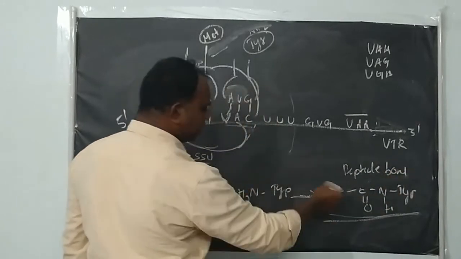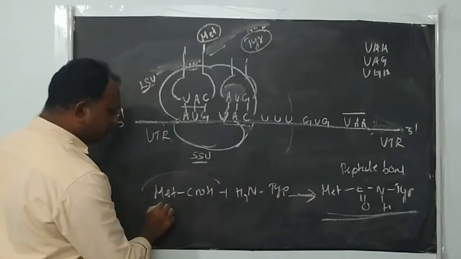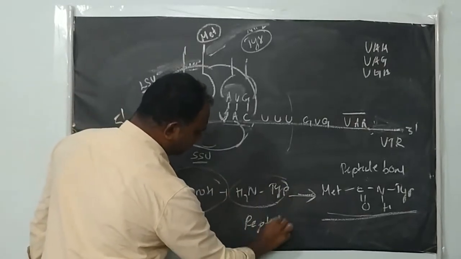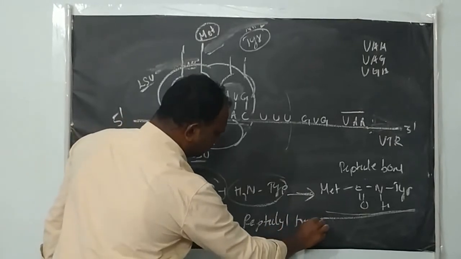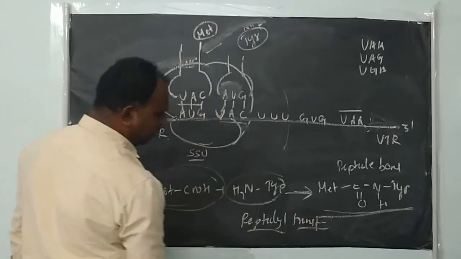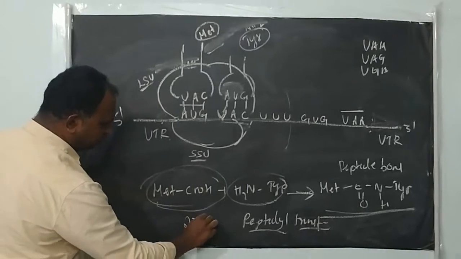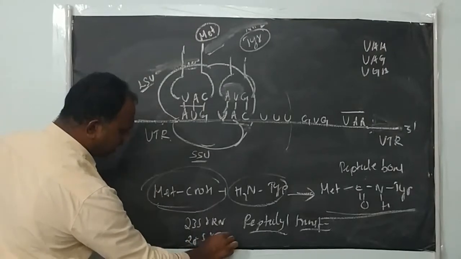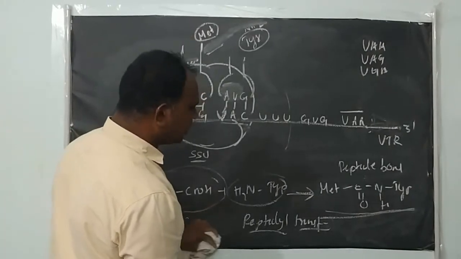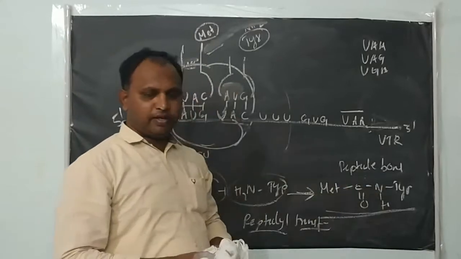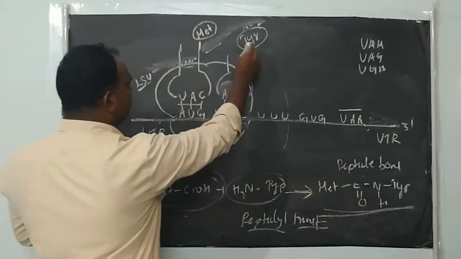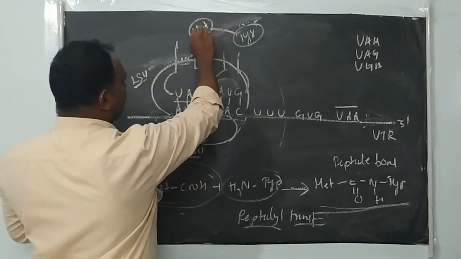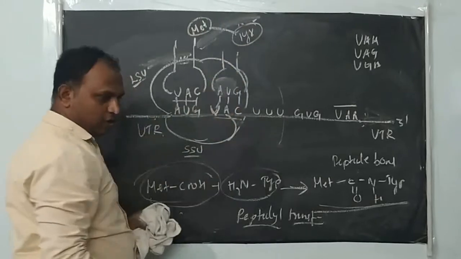The enzyme which catalyzes the formation of the peptide bond between these two amino acids is peptidyl transferase. Actually, it is a type of rRNA of the ribosome. In prokaryotes it is 23S rRNA, whereas in eukaryotes it is 28S rRNA. So through the peptide bond, the first amino acid is joined with the second amino acid.